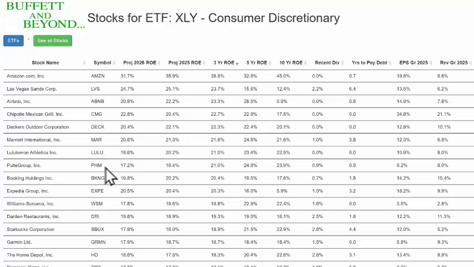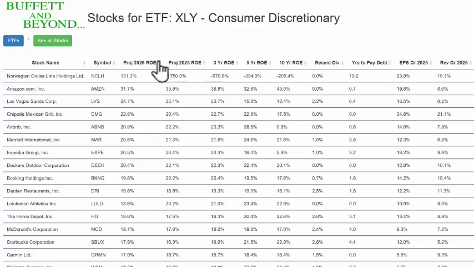Pulte Group, okay, it's in. And let's hit the 2026 clean surplus ROE from the highest to the lowest. Norwegian Cruise Lines, we look at that. Because some of you like to go to the 2026 right away. And I do too also, but I look at the 3-year and the 2026.